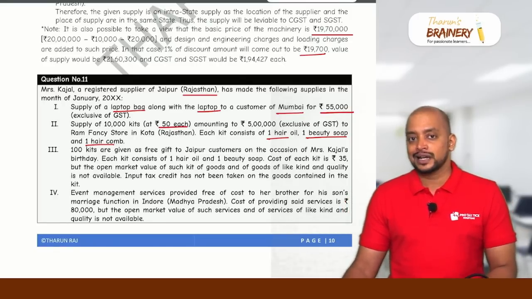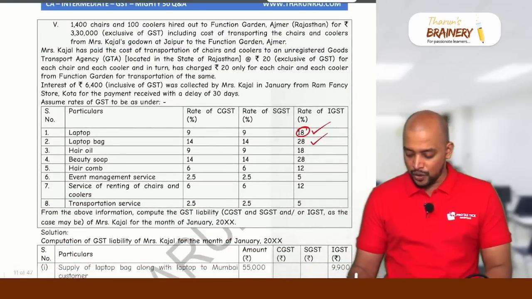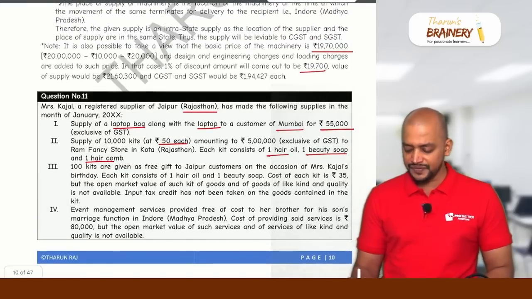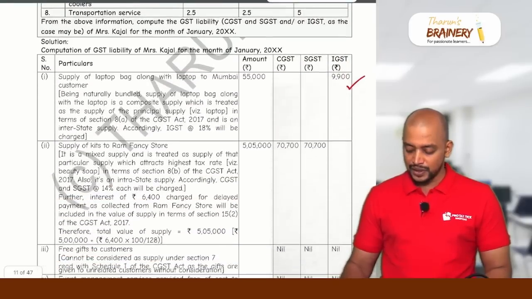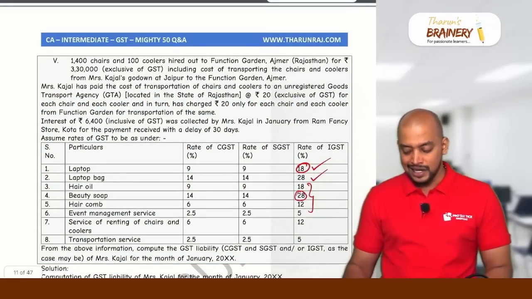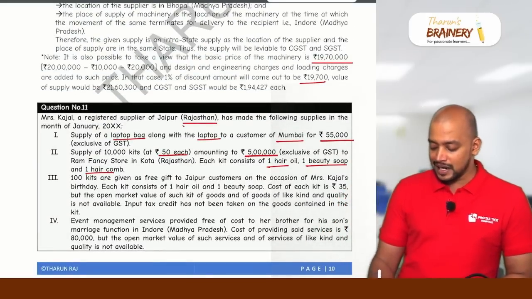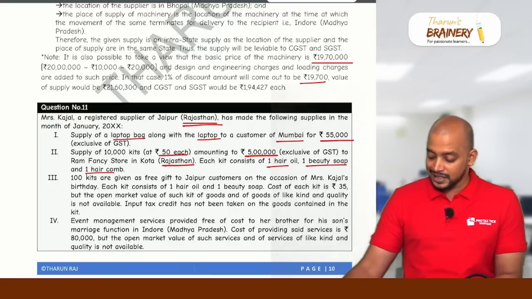So what will be taken? Highest rate will be taken. Between hair oil, beauty soap and hair comb, what is the highest rate? 28%. So the 28% will be taken on this 5 lakhs. So 5 lakhs into 28%. And there is one interest related information here. And where is it? Supplier Rajasthan and recipient also Rajasthan. Therefore, it is intra-state supply.